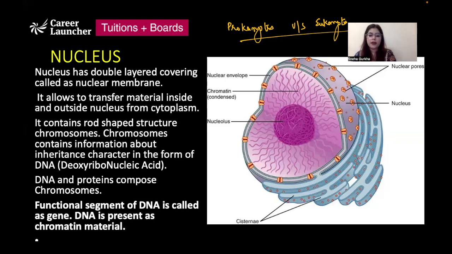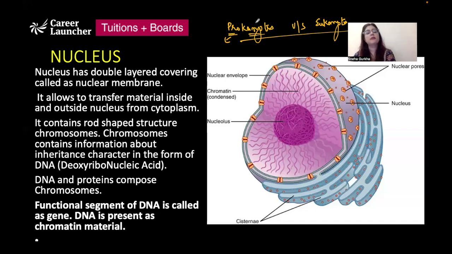Very simple organisms, right? Now, talking about prokaryotes versus eukaryotes, prokaryotes are organisms that do not have a well-defined nucleus. Pro means primitive and karyon represents nucleus. By not having a well-defined nucleus, we mean that their nucleus is not covered by a nuclear membrane.